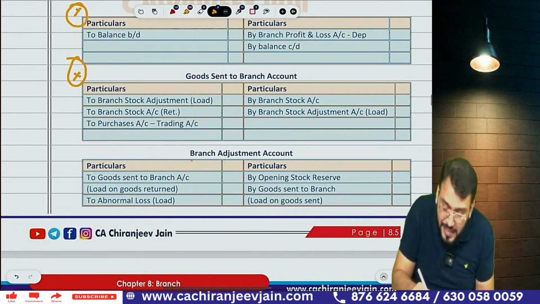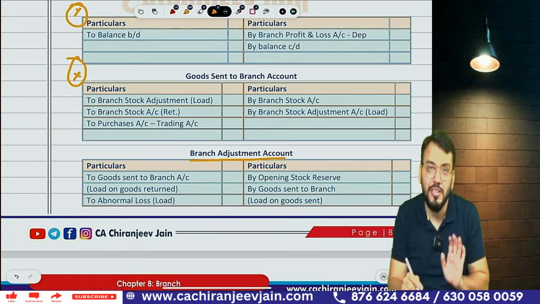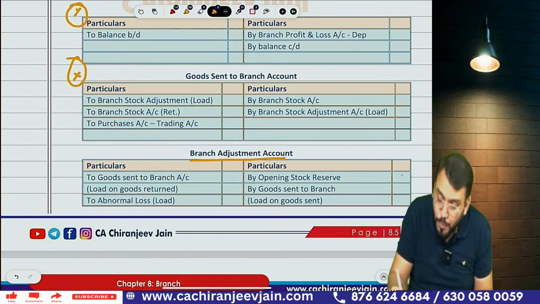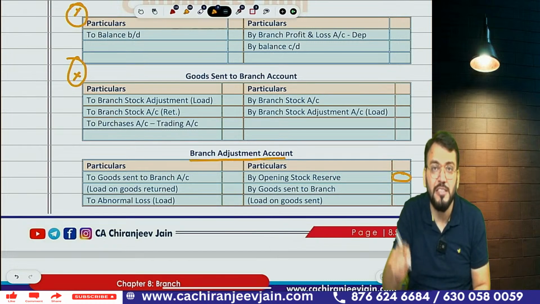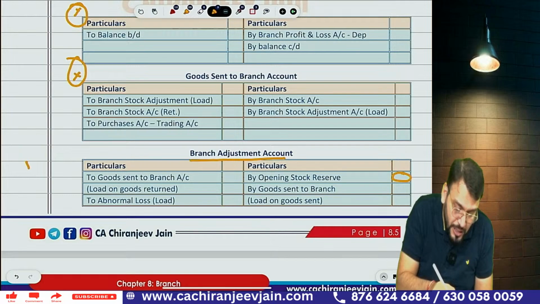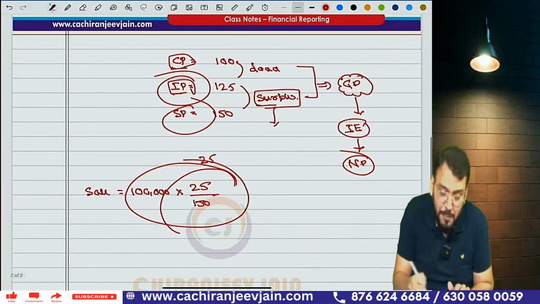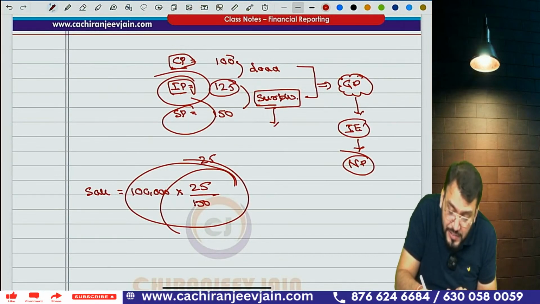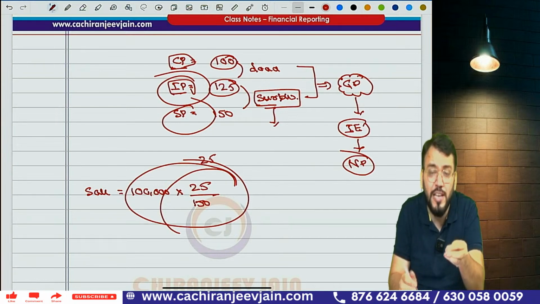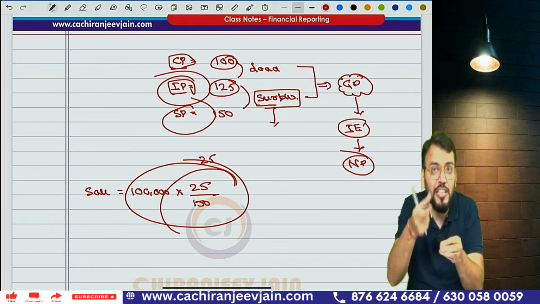Yes, sir. But can you say that after that the branch adjustment account is compulsory? Branch adjustment account? Correct. Now, can you say we'll start this branch adjustment account with what? Opening stock reserve. Opening stock reserve means any load. Load means invoice price minus cost price. As per our example, load will be 125 minus 100. So can you see opening stock? Because the opening stock we recorded at invoice price, it includes some profit of head office that needs to be eliminated, and that also needs to be recorded.